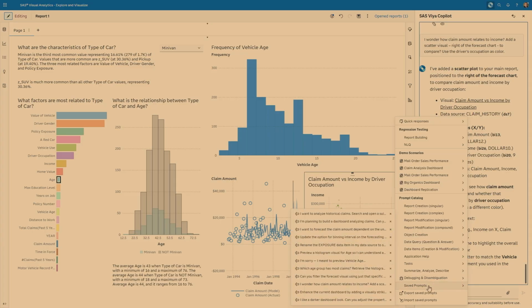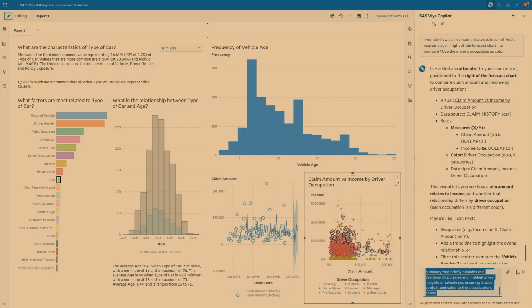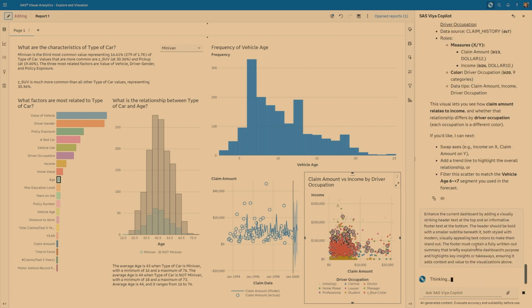But eventually you want to go into the actual design, or your finishing touches. So this is one of the last prompts here, saying enhance this particular dashboard. Make it more like a dashboard-looking feel. Not an infographic just yet, but add a header, add a footer, make it more like a dashboard look and feel. Prior to this one, you actually had to add the text visual manually to the screen.